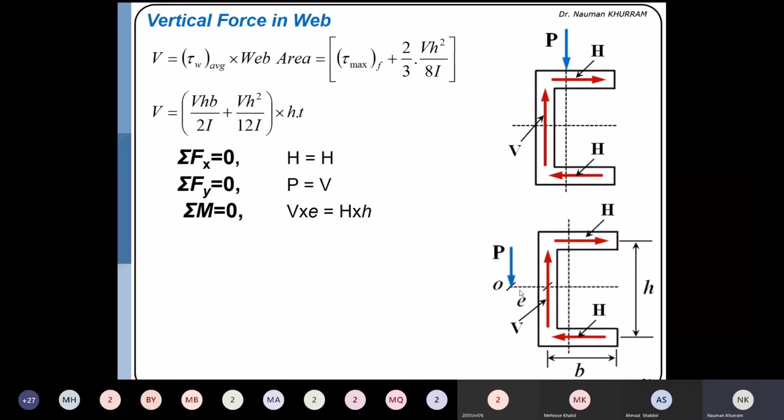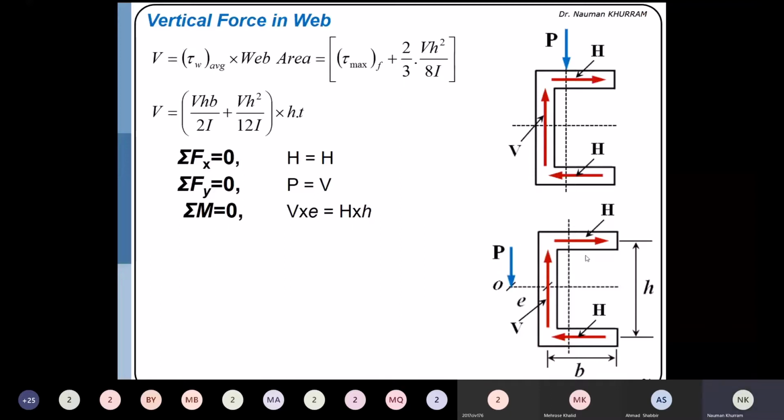Let's suppose in the first case there will always be twisting. Just to avoid this, we have to apply the force at a certain distance from the centroidal line, so that the moment produced by the H couple must be the same as that of P. This is the unknown distance E. So V into E, I'm taking the moment equal to 0 about this point O. V into E is the moment produced by the vertical force in the counterclockwise direction, and capital H into small h is the moment produced by the horizontal couple in the clockwise direction.